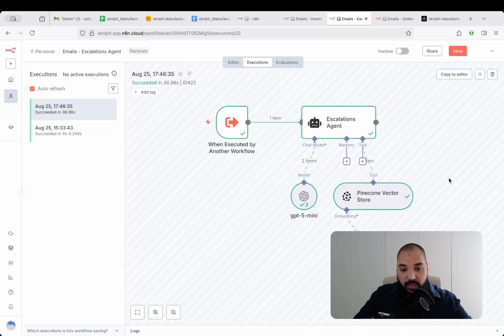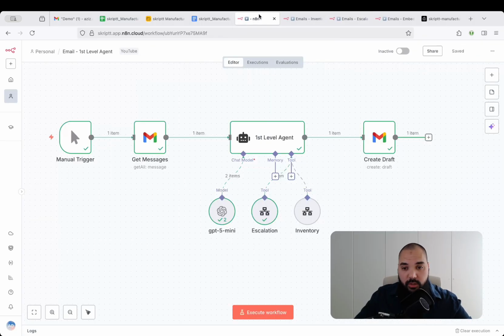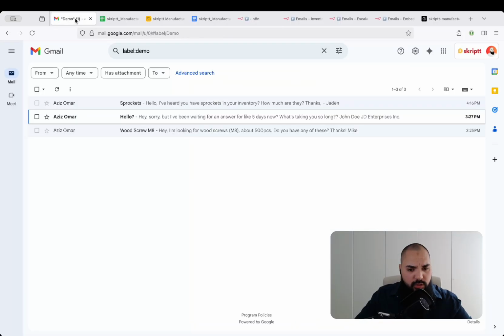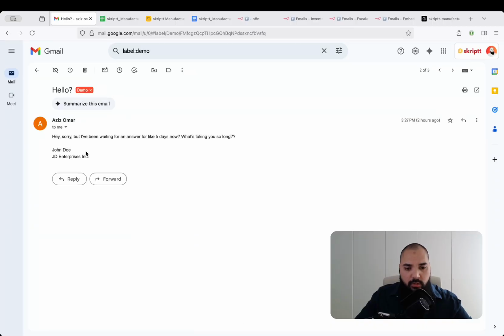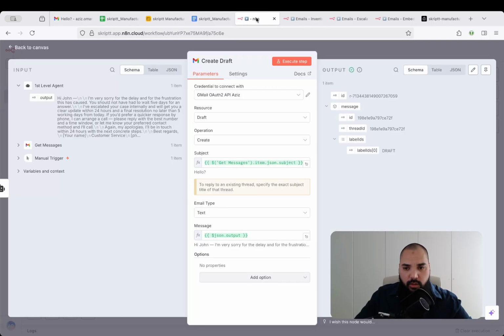Great, and this one's done as well, took 37 seconds, and as you can see, it did take a look into the vector store itself, and when I'm jumping back into the first level agent, then we can see all the green check marks again. We have another draft, so let's see what it created. Hi, John, first of all, and this was correct, I believe. The second one is, yeah, John Doe, and we have the following answer.